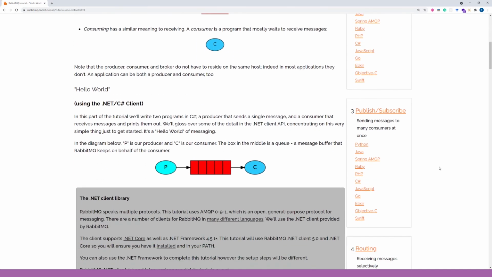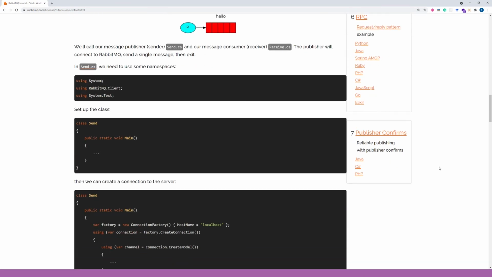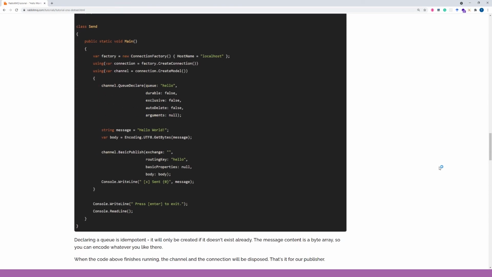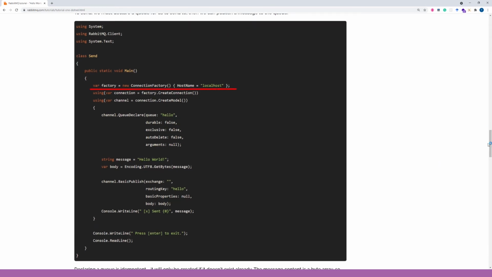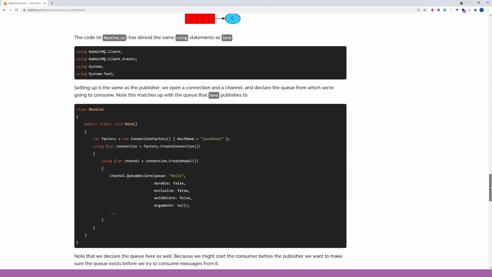Let us skip the introduction details regarding project setup and proceed with sending and receiving program code. The program starts with the creation of a connection factory. Take a look at a factory design pattern to learn more. We get the connection from the factory and channel from that connection. Now we declare a queue with the name hello. We describe a message that we will send and convert it into a byte array. Now we publish the message providing the queue as a routing key and the message bytes as body. That's it. Let's take a look at our consumer.